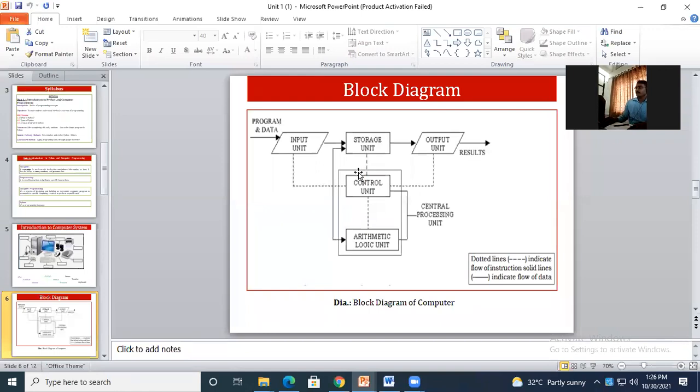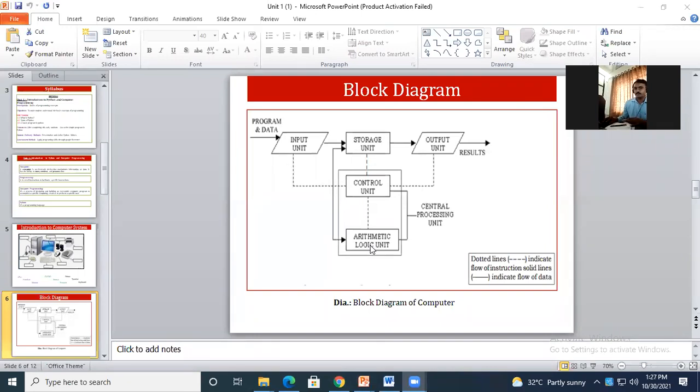now we have one unit, the central processing unit, short form CPU. Now it has one component as the control unit and the other is the arithmetic logical unit.